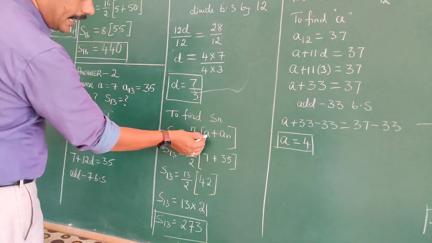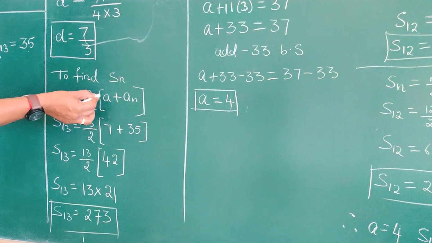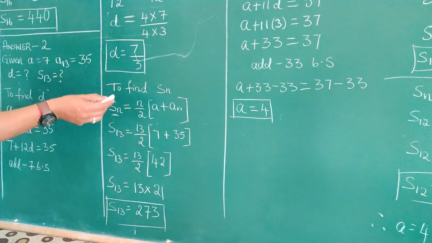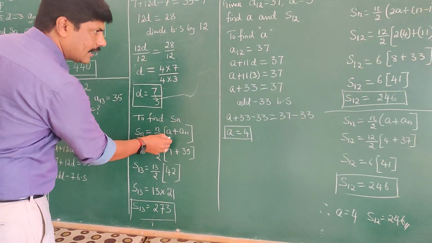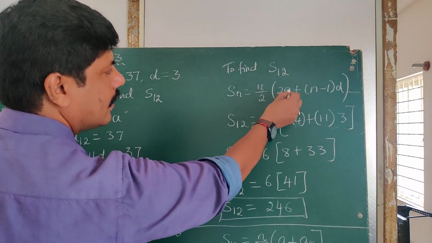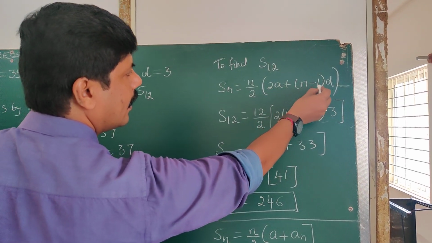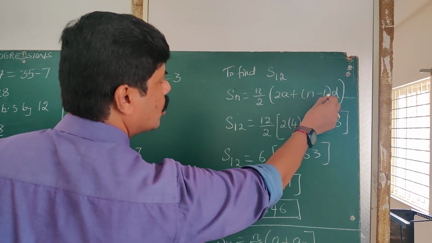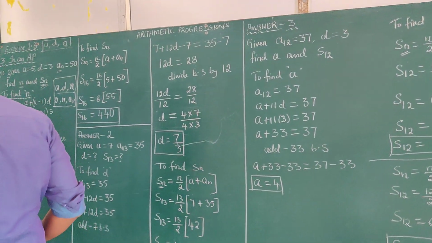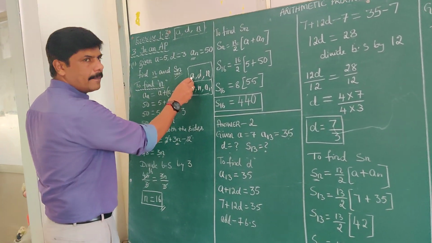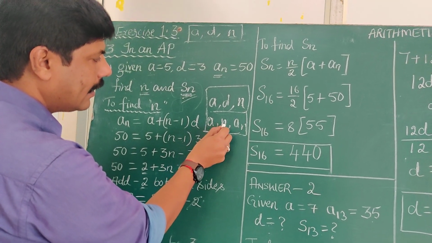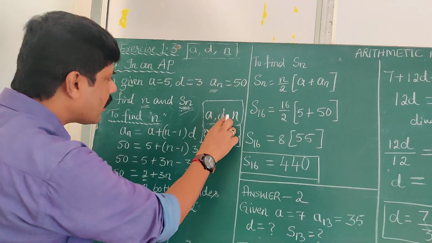a, n and d are the three unknown values. If you know these three unknown values, then you can easily find Sn. Or here d is not there. If you come to this formula, we can see that n, a and d are the three values you should know so that Sn could be found. That is why it is said that a, d and n, or a, n and an, are required to find Sn.